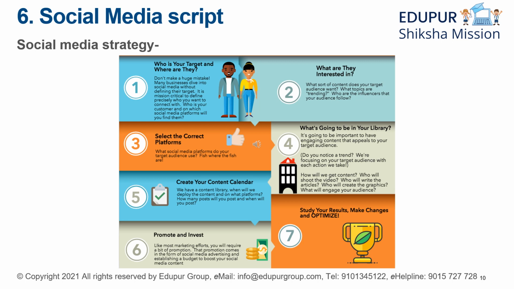Then number 5, create your content calendar. We have a content library. When will we deploy the content and on what platforms? How many posts will you make and when will you post? So these things are very important. Number 6, promote and invest. Like most marketing efforts, you will require a bit of promotion. That promotion comes in the form of social media advertising and establishing a budget to boost your social media content. Number 7, the last one, yet a very important one: study your results, make changes, and optimize.